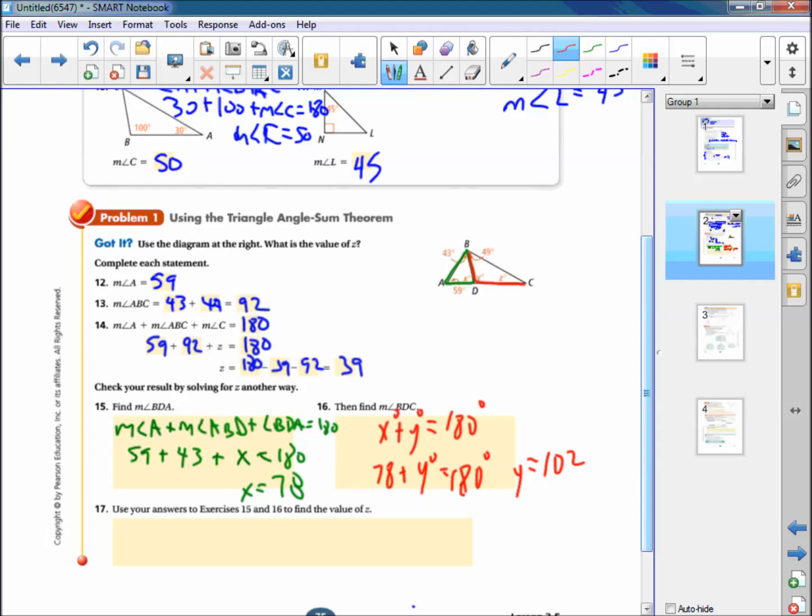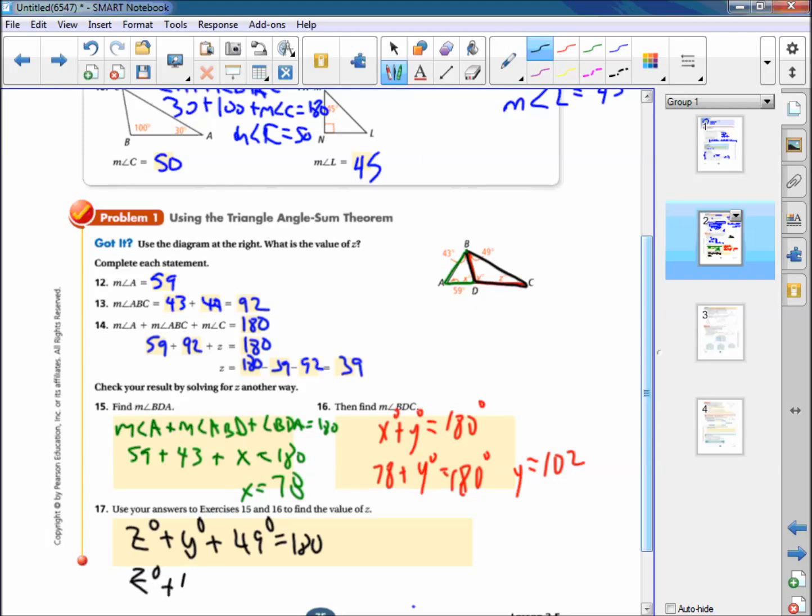So we know that Z, and Y, and 49 together should add up to 180. So Z degrees plus Y degrees plus 49 degrees should equal 180 because they form a triangle. Okay, but we already know what Y is. Y is 102.